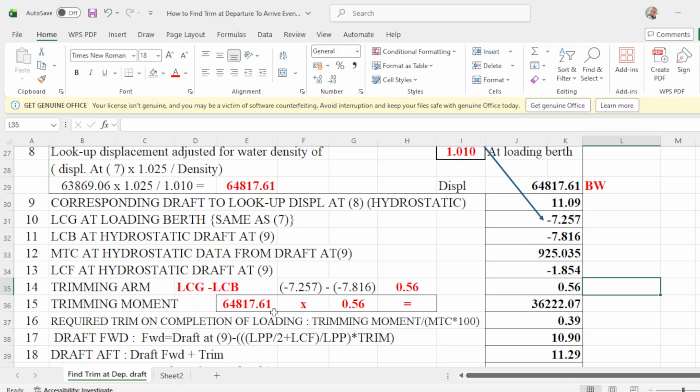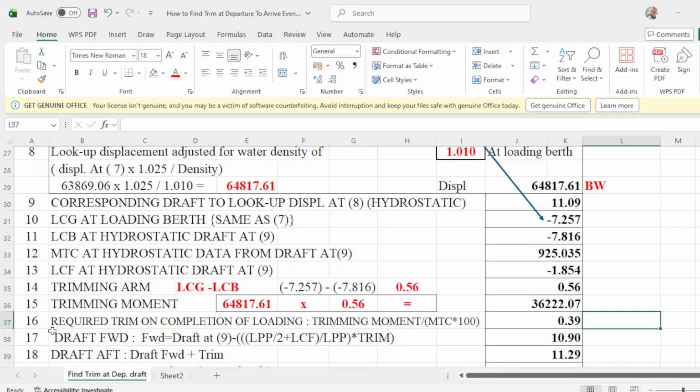Okay, that is your trimming moment. Again, I repeat, trimming moment is your displacement of 64817.61 multiply your trimming arm of 0.56, then your trimming moment is 3622.07. I hope that's clear, okay?